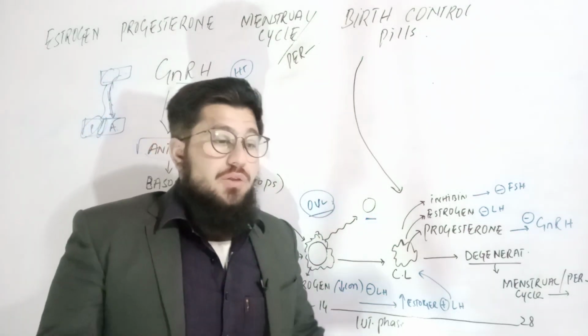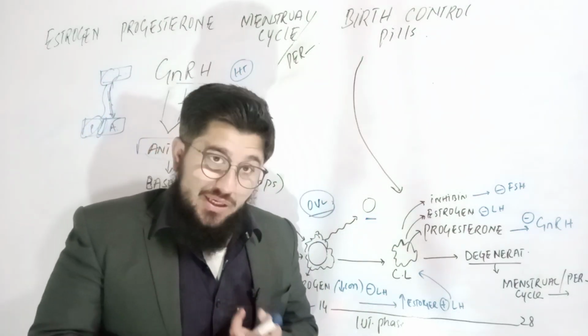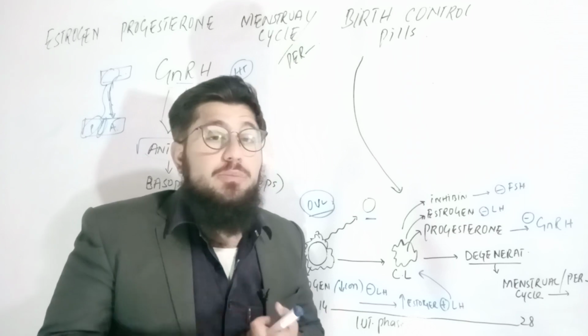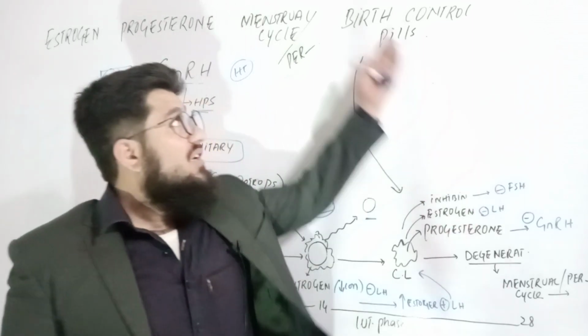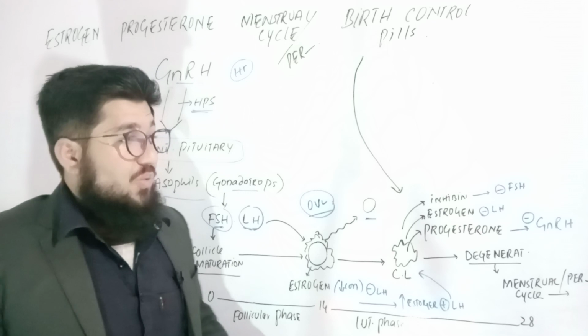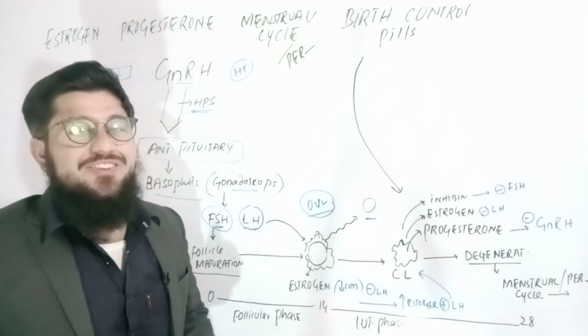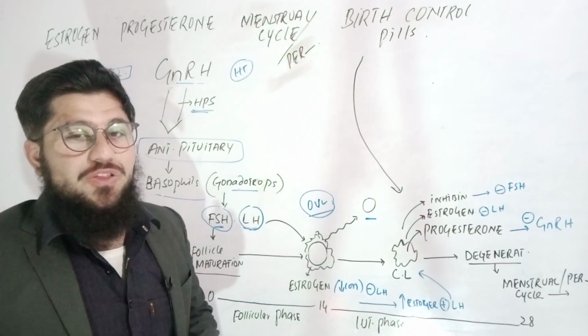So what will happen then? Then the ovum will not be fertilized. So if ovum is not fertilized, the birth is already controlled. You can say, we can say. Anyways, in short, so this is the mechanism of action of the birth control pills.